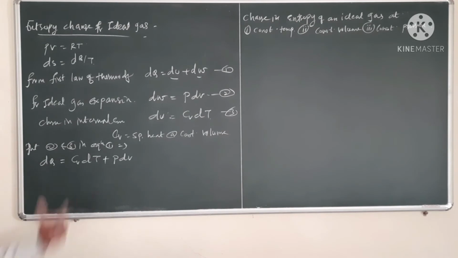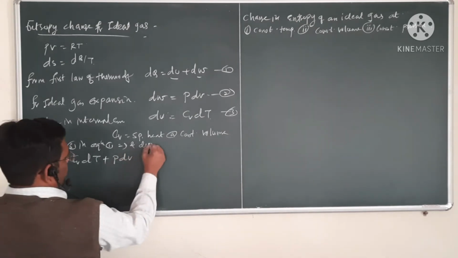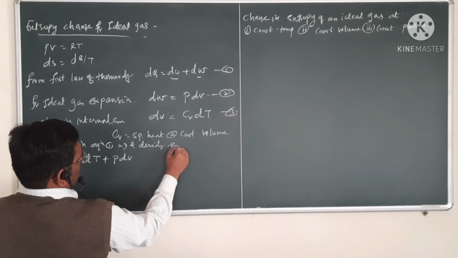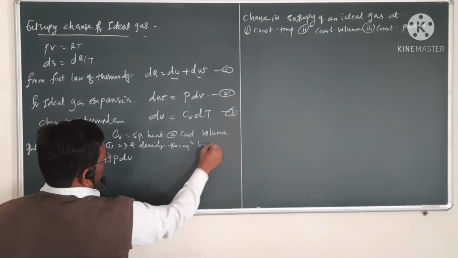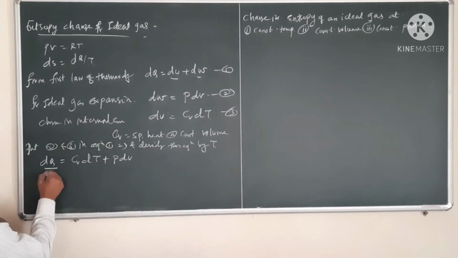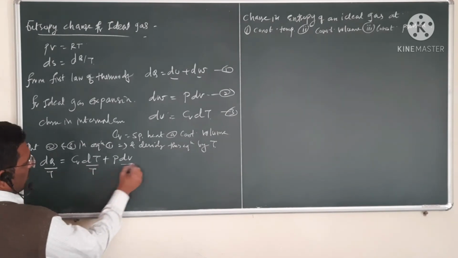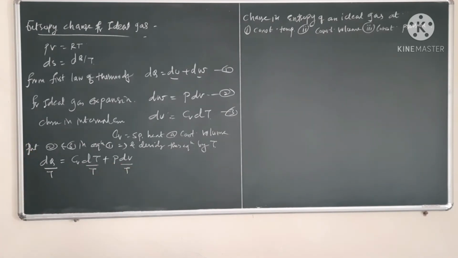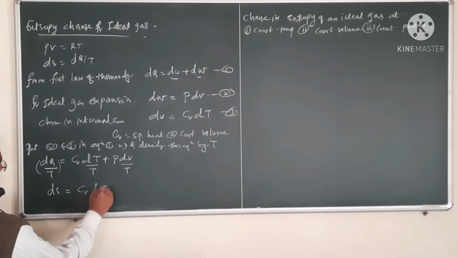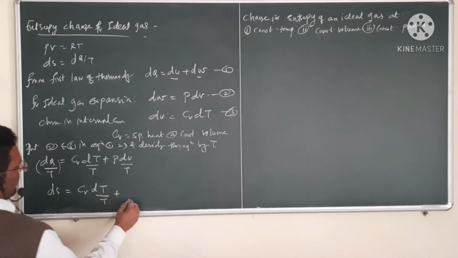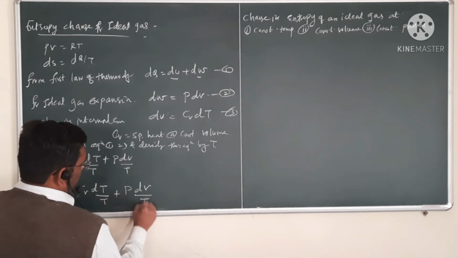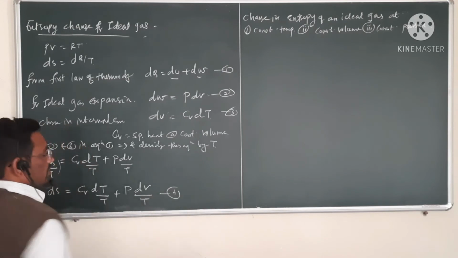Now divide this equation by T, and you will get dQ upon T. Now see, dQ upon T, from the definition of change in entropy, is dS. So dS = Cv dT upon T + P dV upon T. Call this equation number 4.